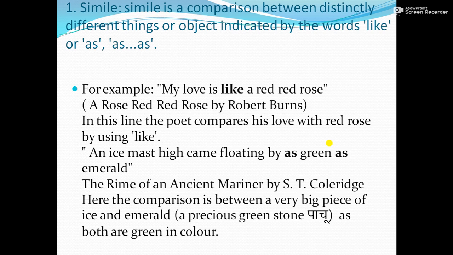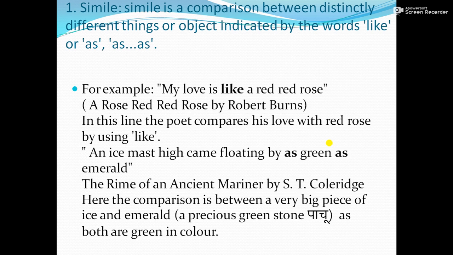It is a comparison between distinctly different things or objects, indicated by the words like or as. Generally in simile, two distinctly different things, quite different from each other, are not similar, but still there is a comparison.